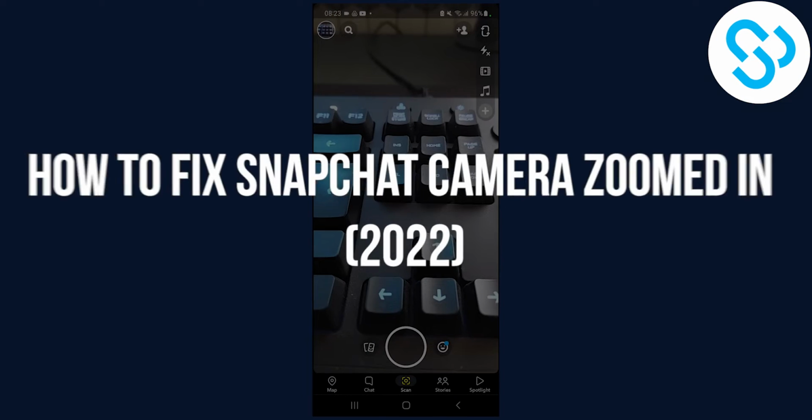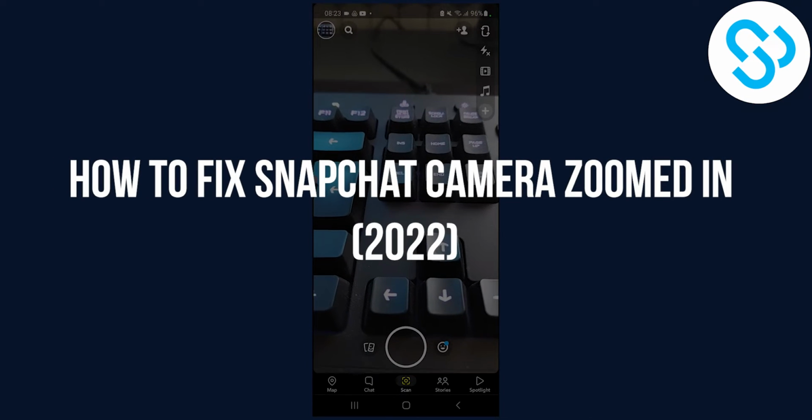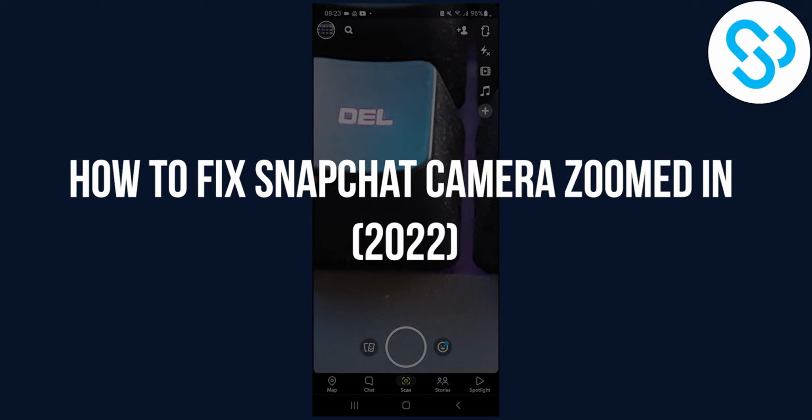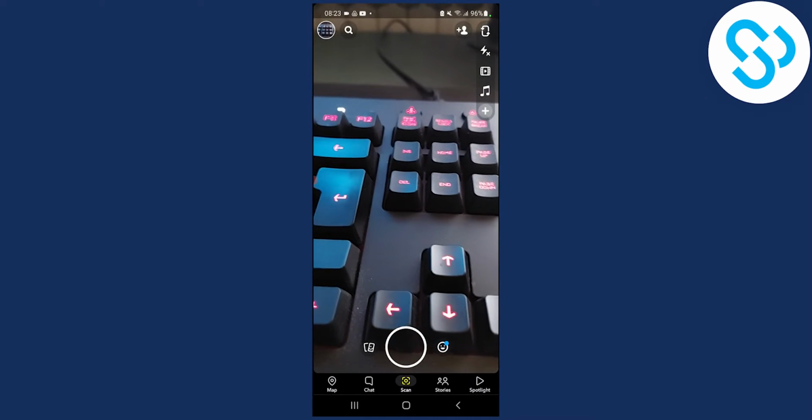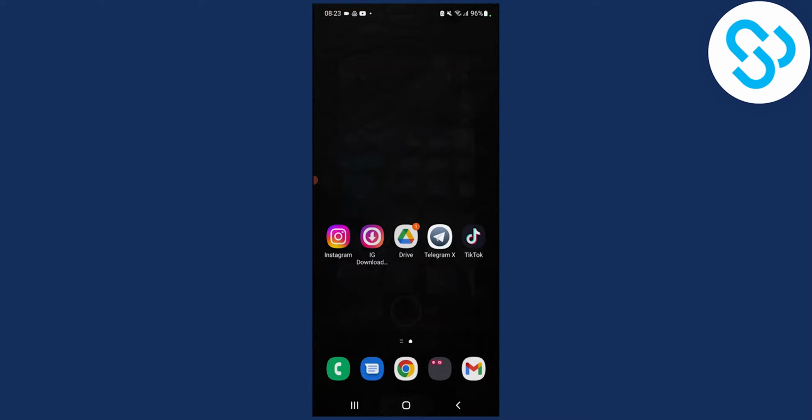Today I will show you how to fix Snapchat camera zoomed in. Now if you have problems with your camera zoomed in like that, then you are in the right place. So let's go back to our home screen here.